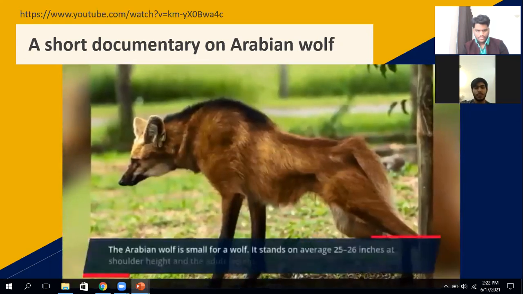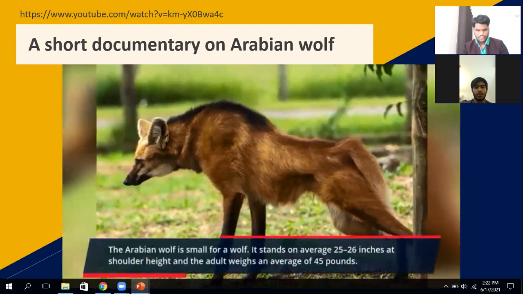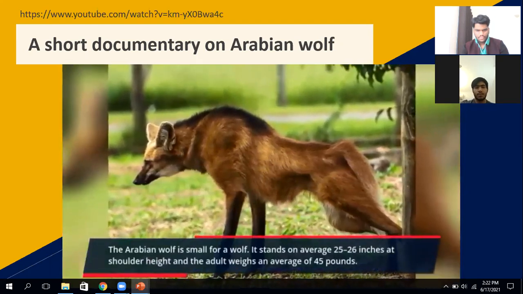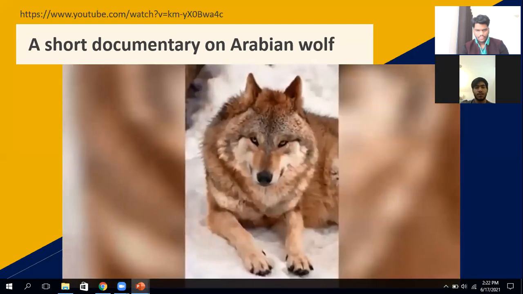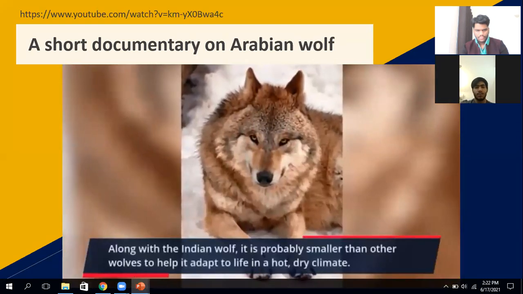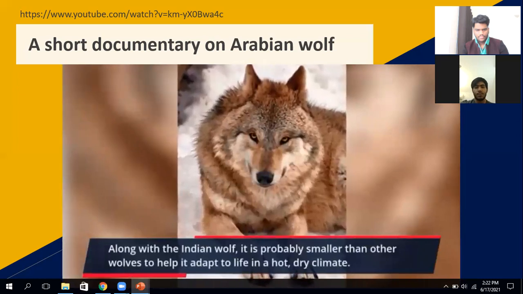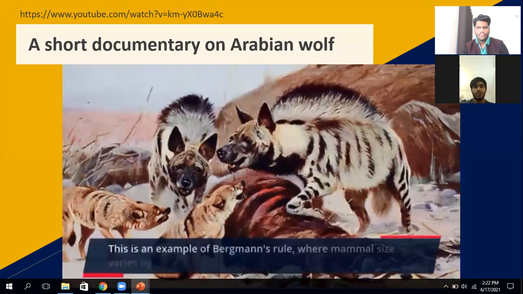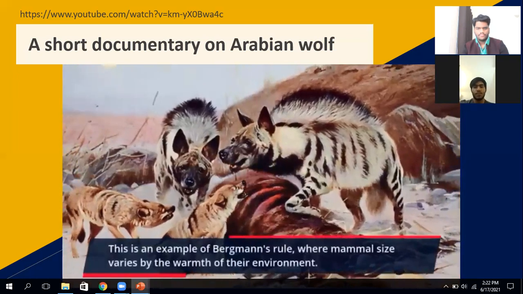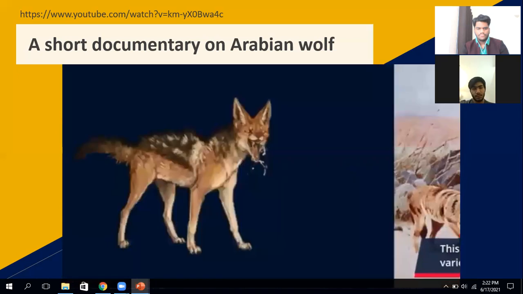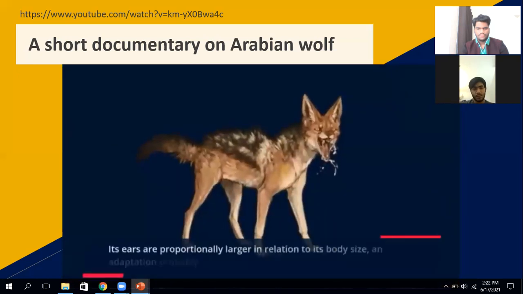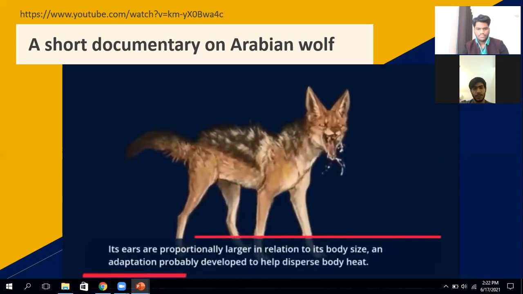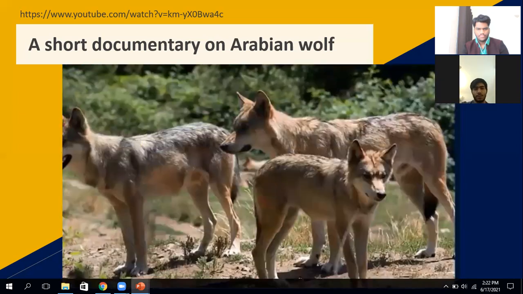Some more details about the Arabian wolf. The Arabian wolf is small for a wolf. It stands on average 25 to 26 inches at shoulder height, and the adult weighs an average of 45 pounds. Along with the Indian wolf, it is probably smaller than other wolves to help it adapt to life in a hot, dry climate. This is an example of Bergmann's rule, where mammal size varies by the warmth of their environment. Its ears are proportionally larger in relation to its body size, an adaptation probably developed to help disperse body heat.